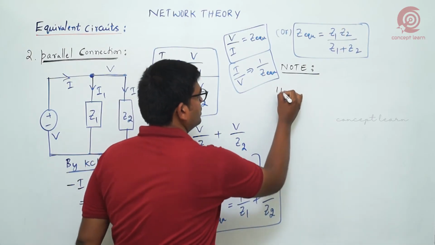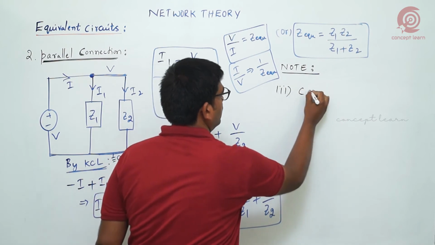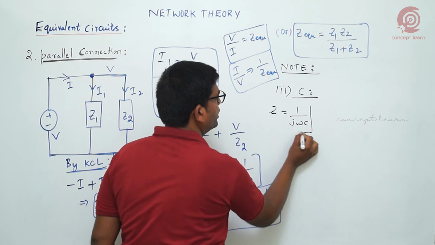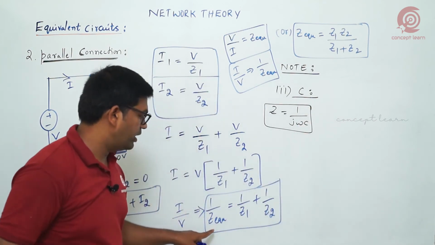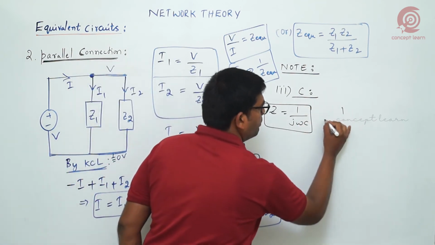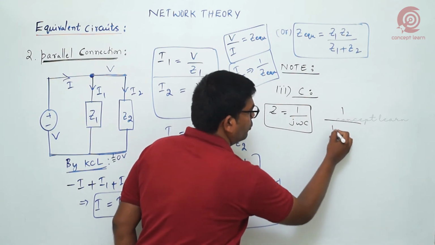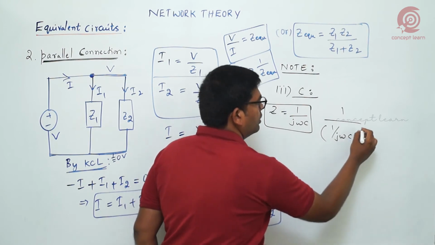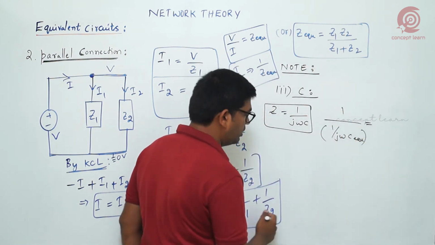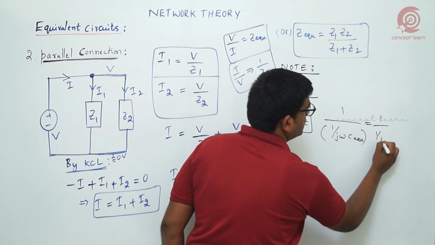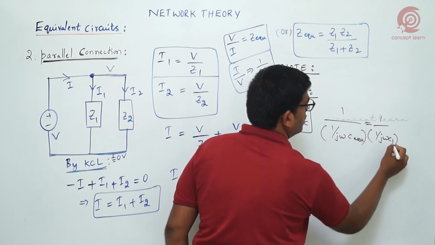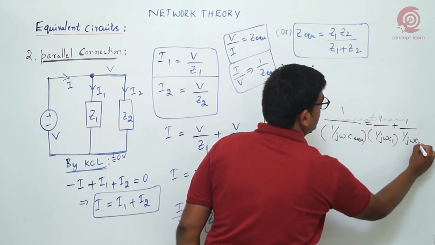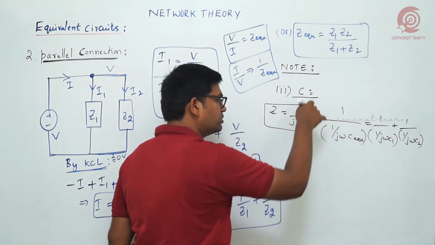Now for capacitance, we know that Z is equal to 1 by j omega C. Look into this relation, what do we get? 1 by Z equivalent means 1 by j omega C equivalent we need to take. Then 1 by Z1 means 1 by j omega C1, plus 1 by j omega C2 we need to take.